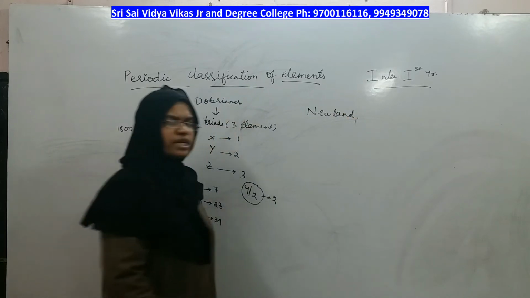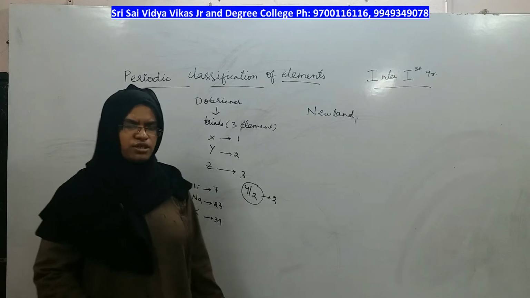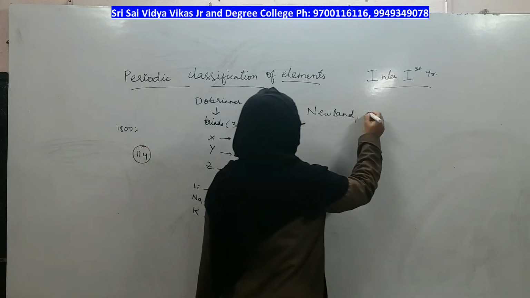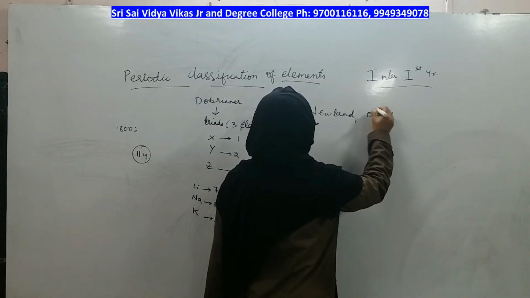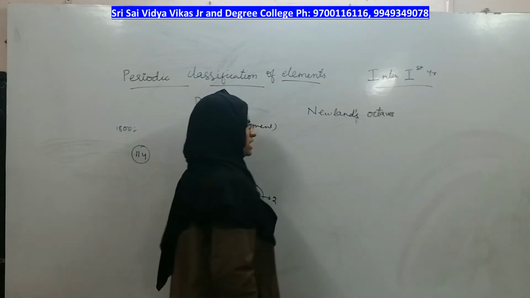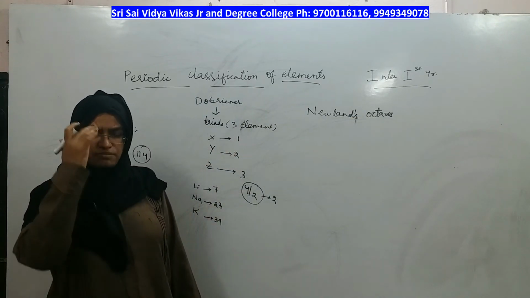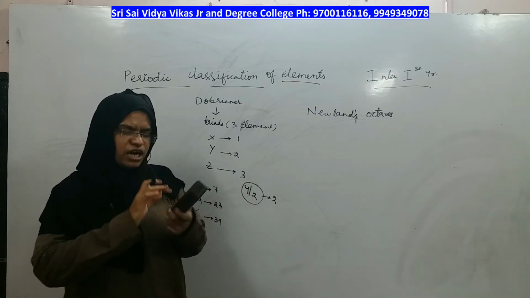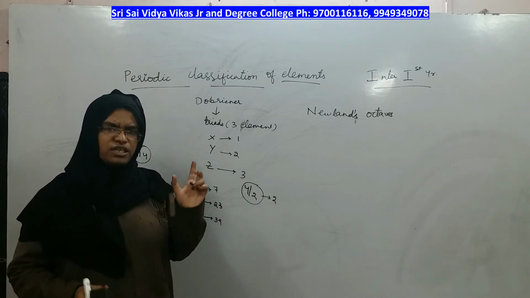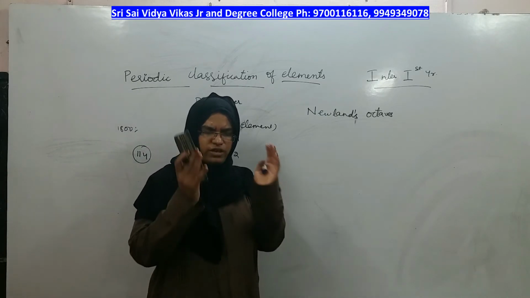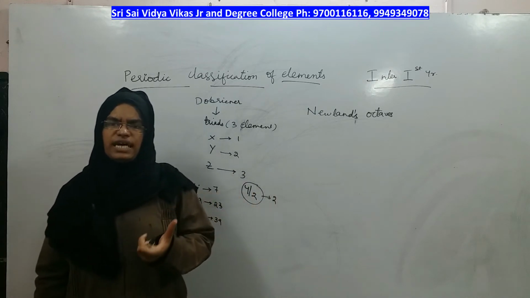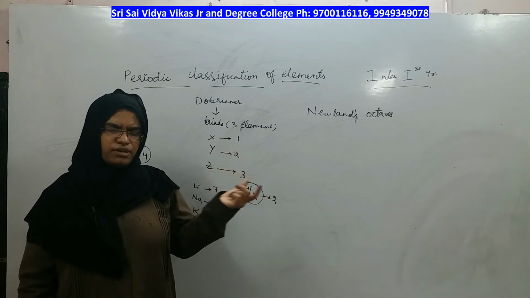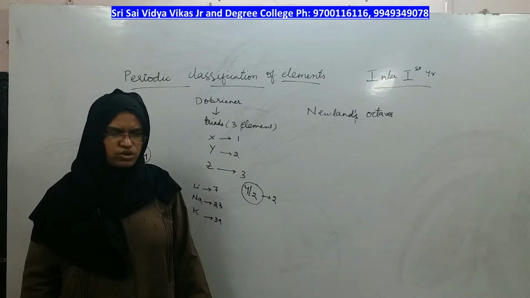And he took a group of 8 elements from the elements known to us, and he named it octaves. Newlands' law of octaves. What he observed was that the repetition of properties is seen after every 8th element, right? The first element and the 8th element of a group of elements show exactly similar properties, and that repetition was found in a set of different elements out of the elements known to you, right?